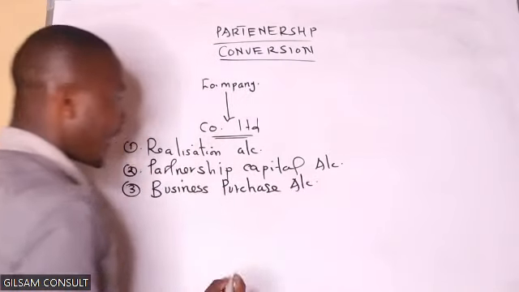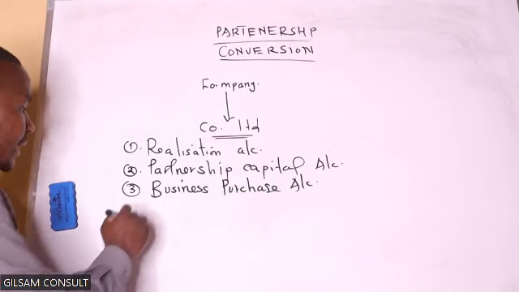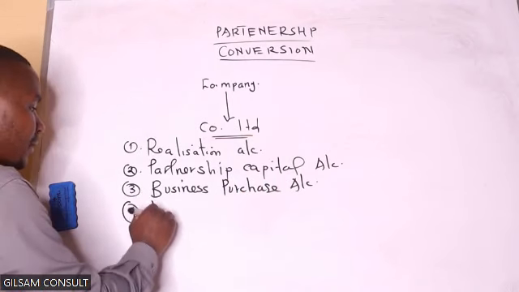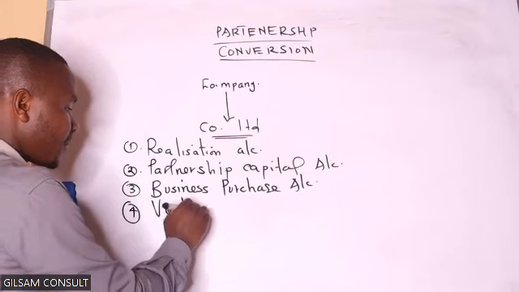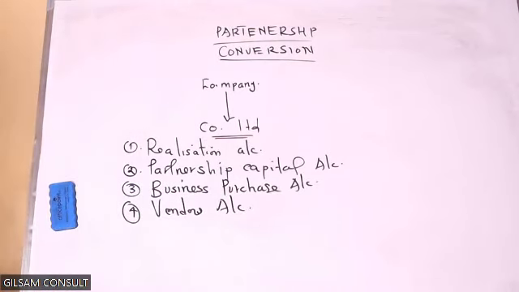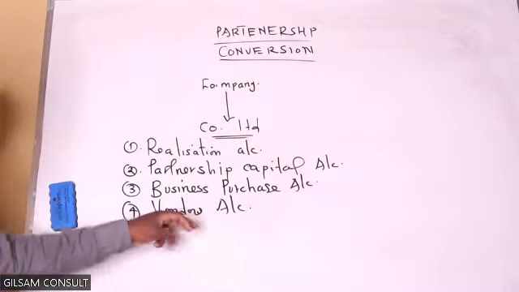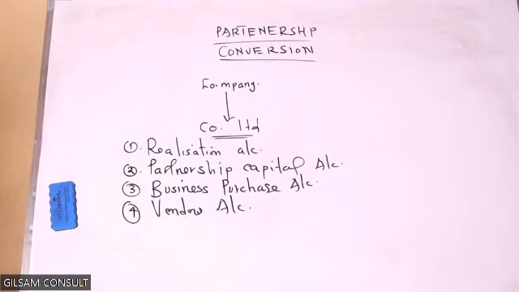This one will guide us in doing the purchase consideration. And we need to have the vendors' account, so that in case there is any debt we need to write off, we can determine it through the vendors' account.